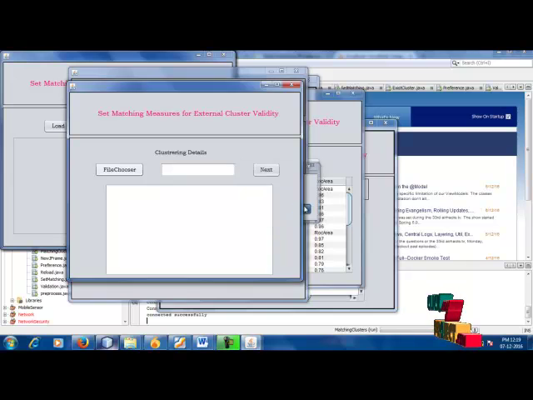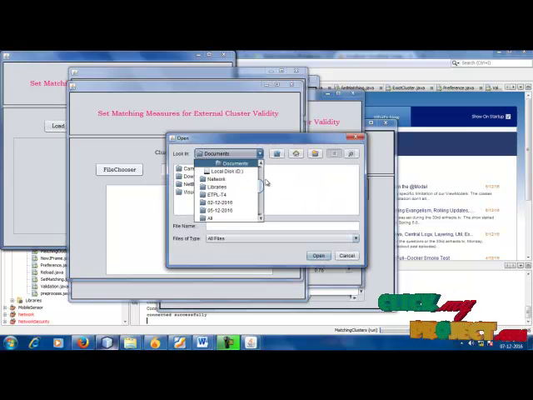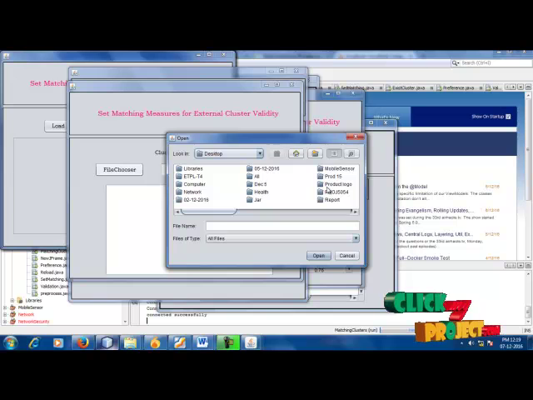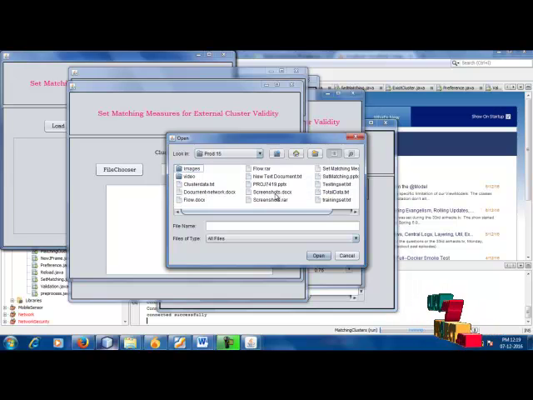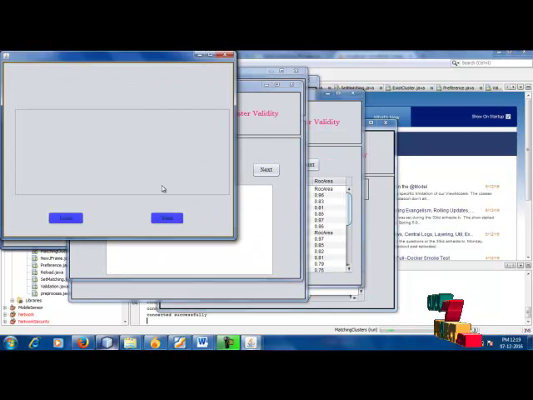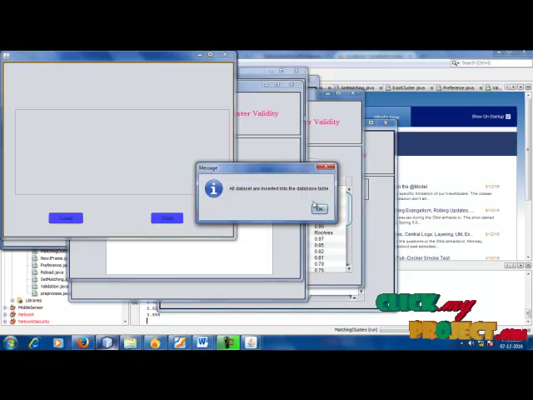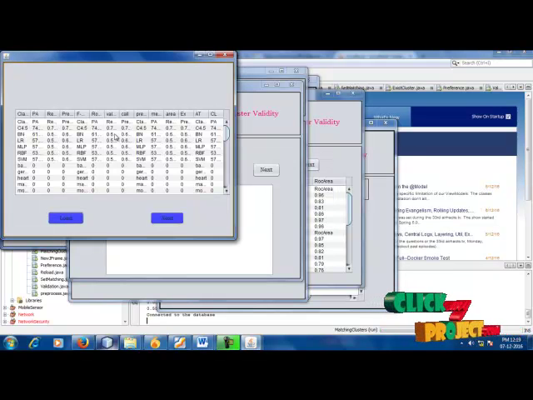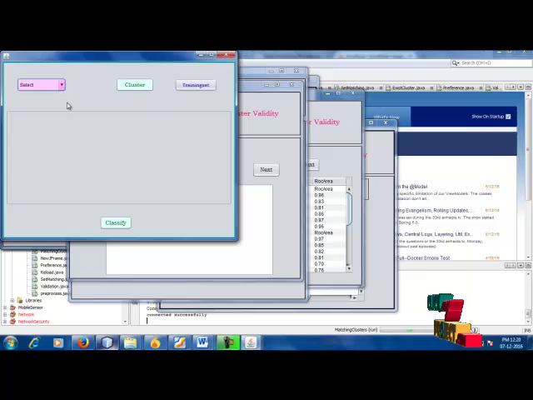So again, the different data sets are used to process the data. I am choosing the file as the training set data. Next, load. The data sets are inserted into the database table. Next, this is classifying the data.